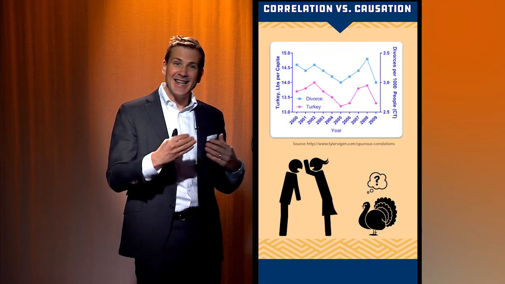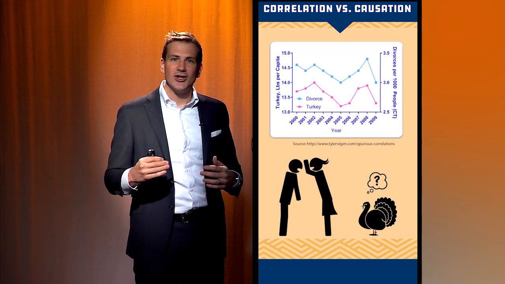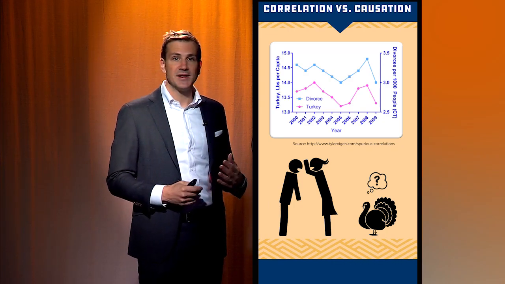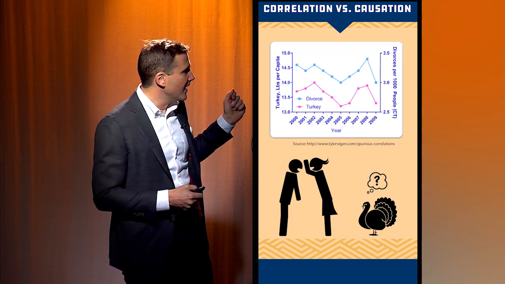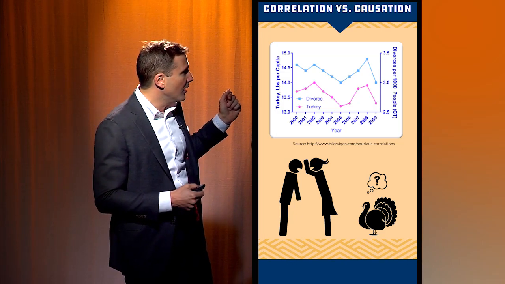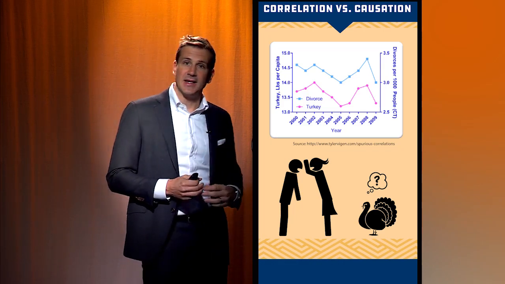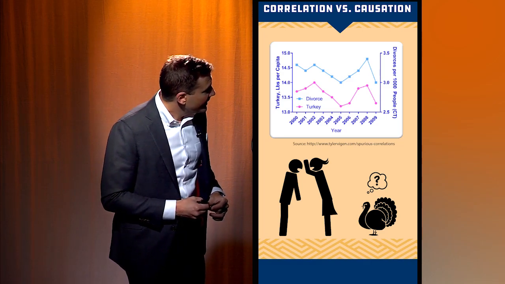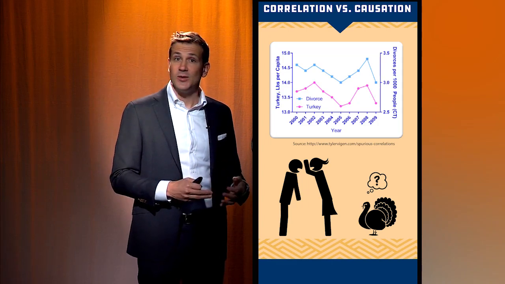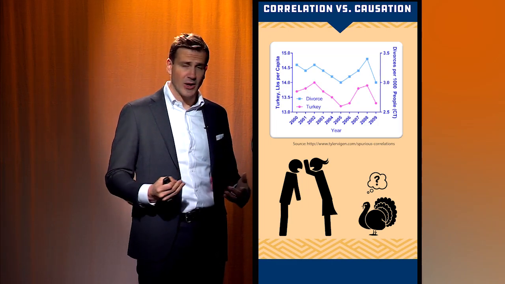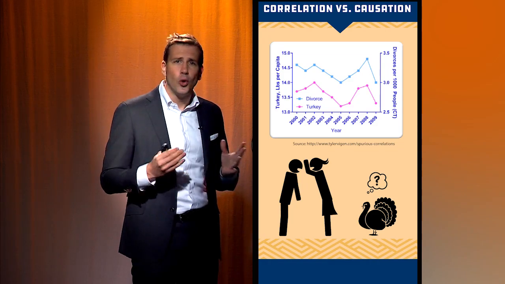So things can be statistically tied together. They can appear to run right along with each other, and that is not enough to infer causality. So for example, this is real data, which looks at the per capita consumption of turkey in the United States by year and the divorce rate by year in the United States. And you can see that these two factors appear to be in lockstep. And indeed, if you did a statistical test of the sort that we talked about earlier in the course, you would find, yes, absolutely, these things are correlated.